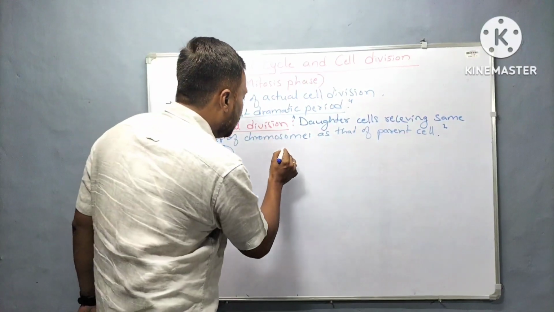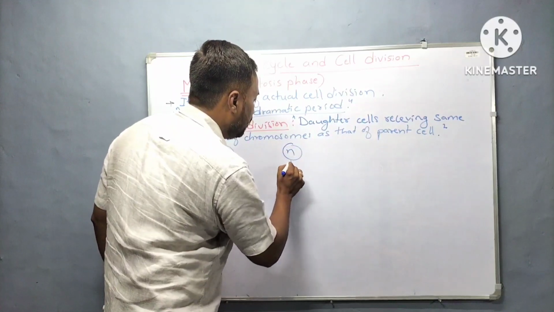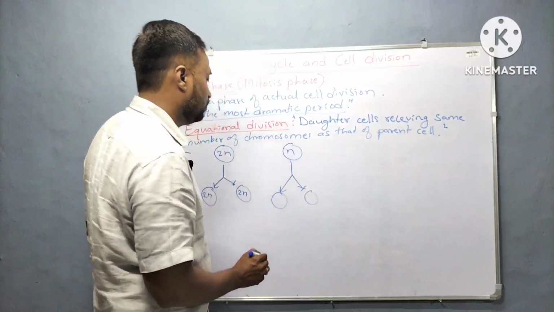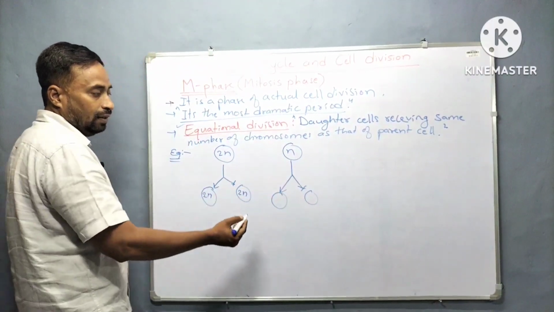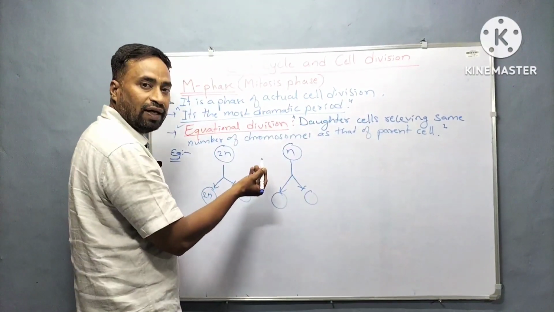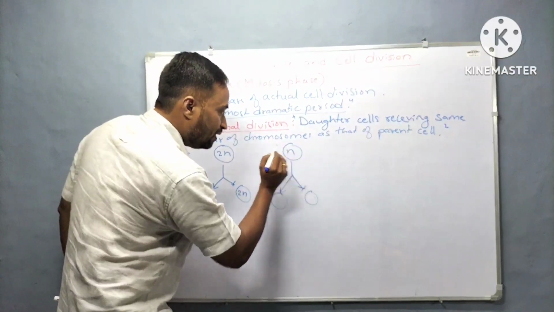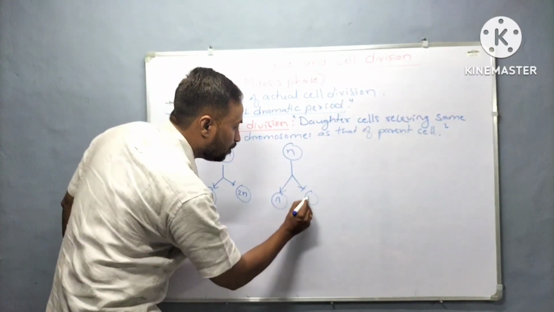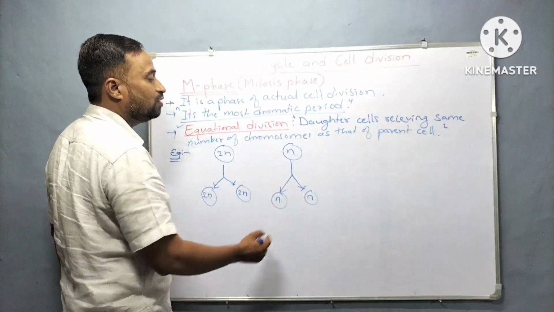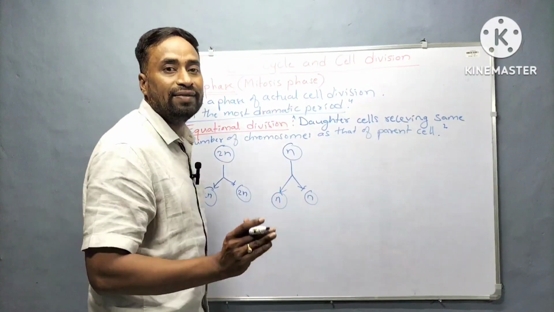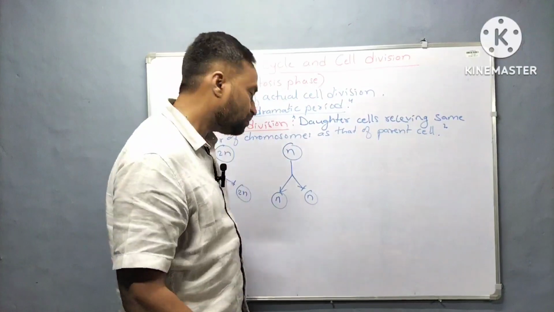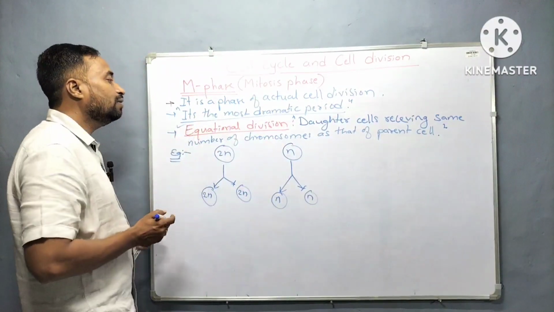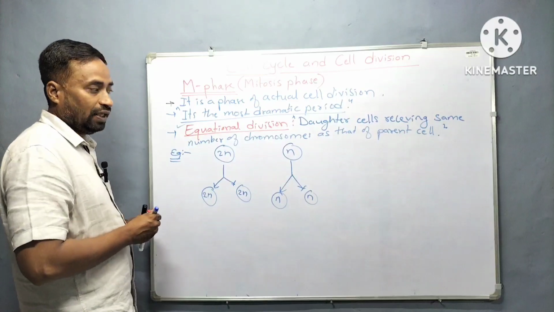If the parent cell is haploid, then how many chromosomes will the daughters receive? Again the concept is the same. If the parent cell is haploid, the same number of chromosomes are transmitted to the daughter cells. Hence, daughter cells will also receive a haploid set of chromosomes. So that's why it is termed equational division.